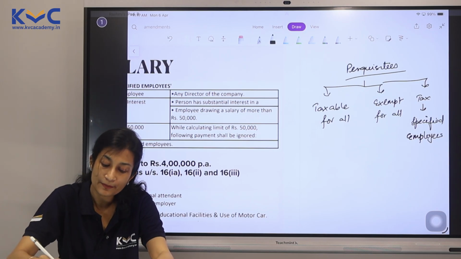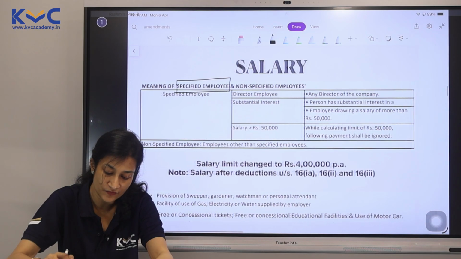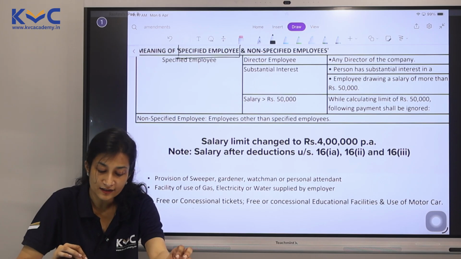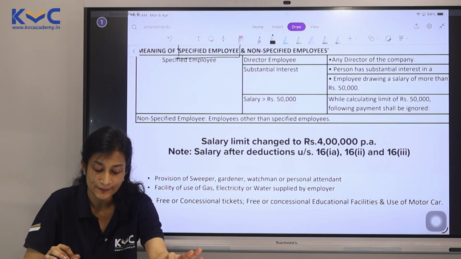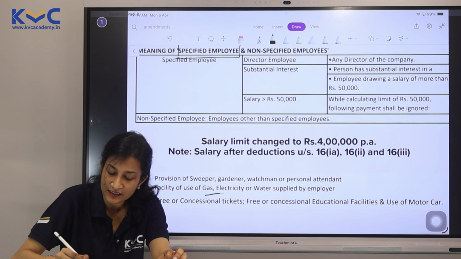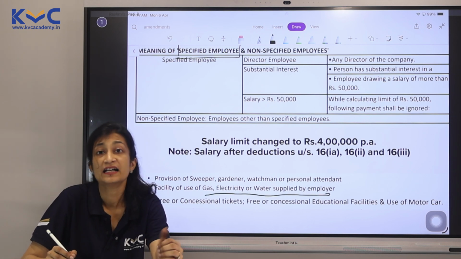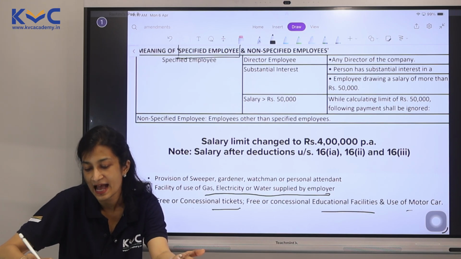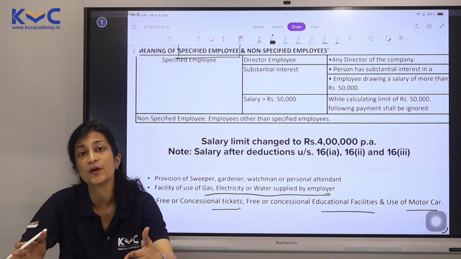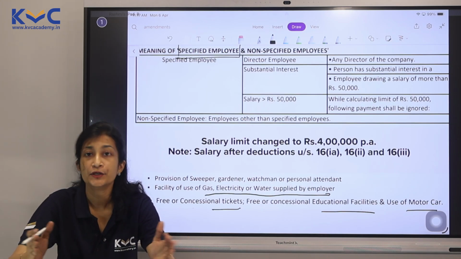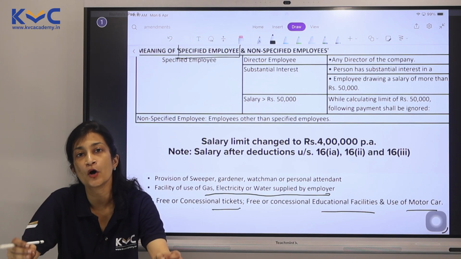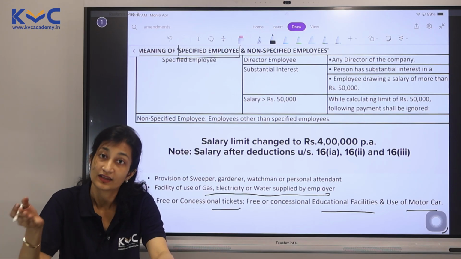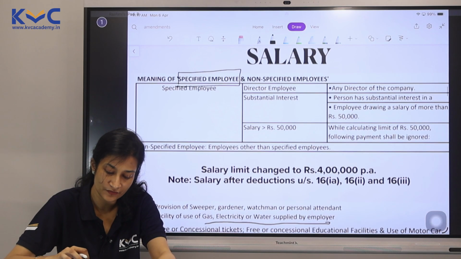What are these perquisites which are taxable only for specified employees? We have a list here. Provision of sweeper, gardener, watchman, personal attendant, use of gas, electricity, water supplied by employer, concessional ticket, concessional or free educational facility, and use of motor car. So if these perquisites are given by the employer to the employee, and if the employee happens to be a specified employee, only then it is taxable. Comes a question, who is a specified employee?